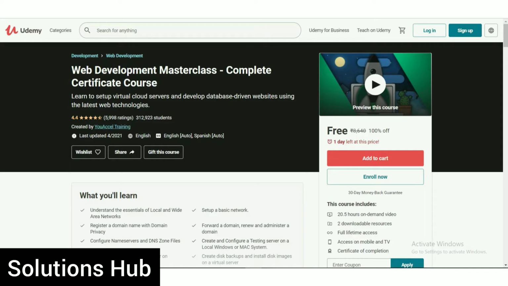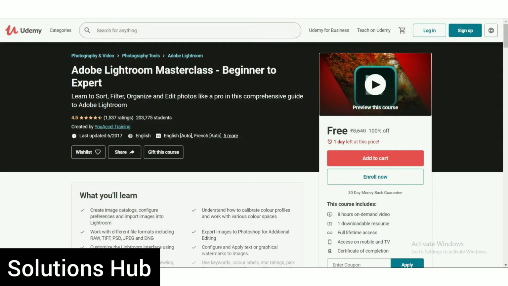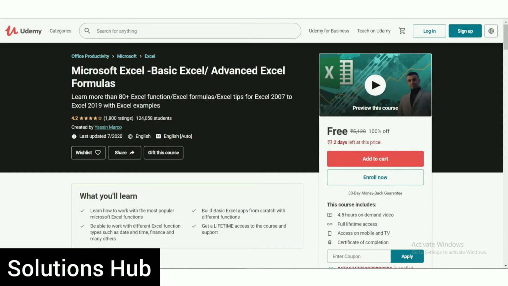The next course is Adobe Lightroom Masterclass Beginner to Expert. Learn to sort, filter, organize and edit photos like a pro in this comprehensive guide to Adobe Lightroom. The rating of that course is 4.5. Already 2,03,775 students enrolled. This course is also completely free. Only 1 day left at this price, and this course includes 8 hours on-demand video, full lifetime access on mobile, and you get a certificate of that course. The coupon code of that course is UXL81471.